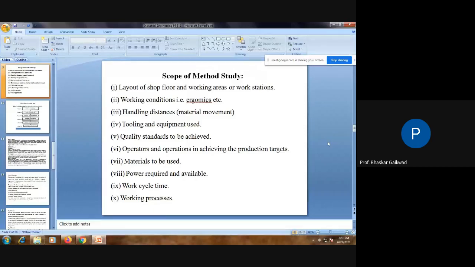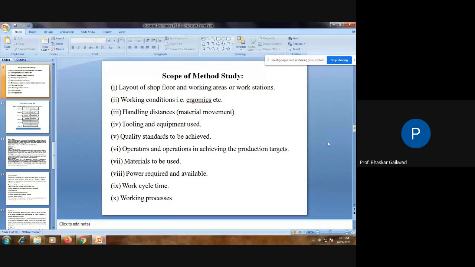Power required. Nowadays in industry, power is the biggest problem. Unnecessary wasting of power. Where is the scope where we can reduce the power and maximize its utilization? In order to think over this, we require the method study concept. Work cycle time. Suppose the work cycle time is 50 minutes. How to reduce this to 40 minutes, 30 minutes? In order to get a perfect decision, we require the concept or procedure of method study.